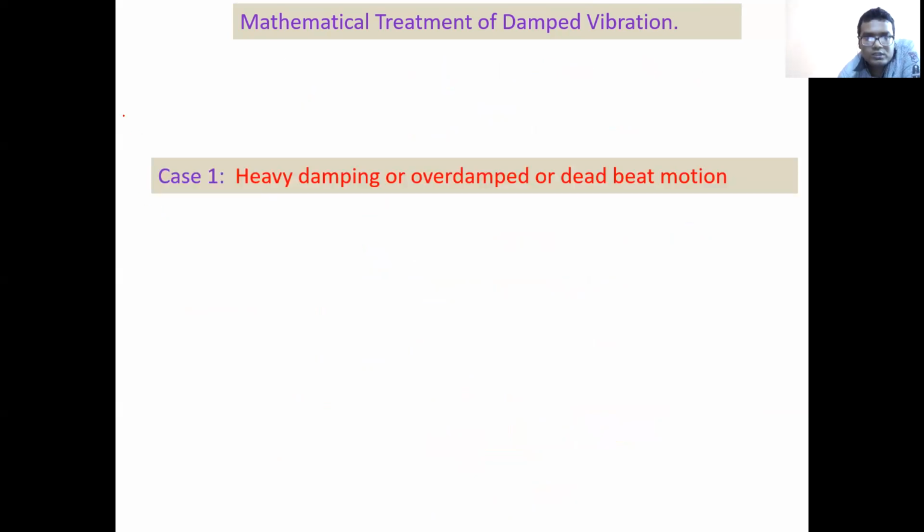So the general solution will be x equals A' e to the power alpha t, right?